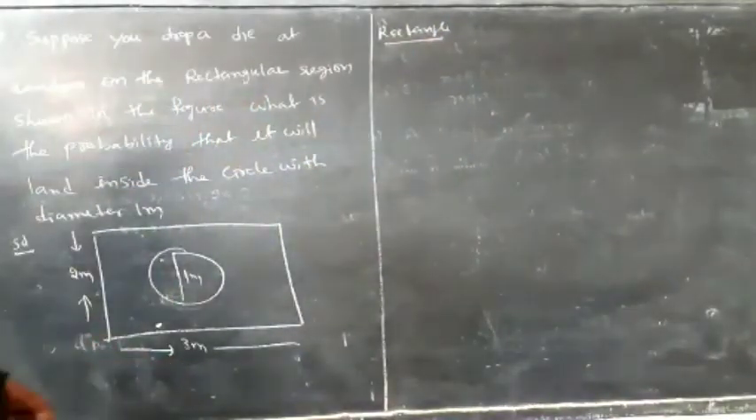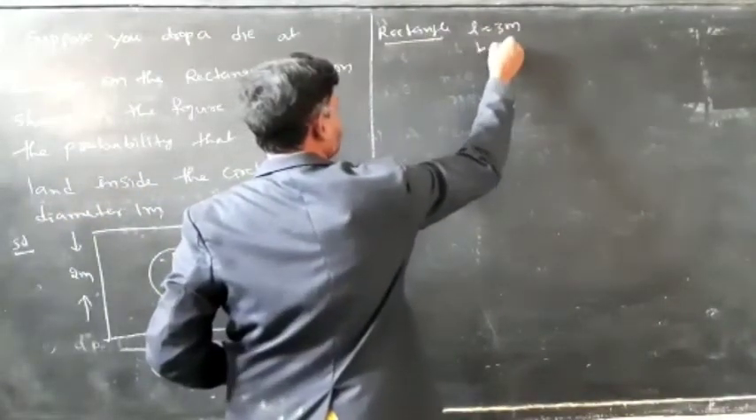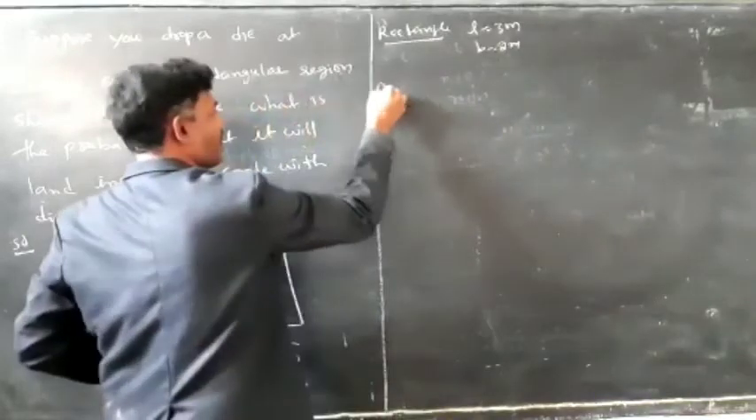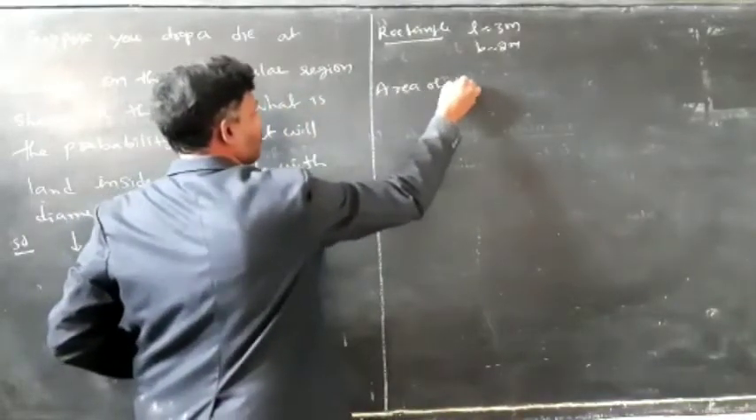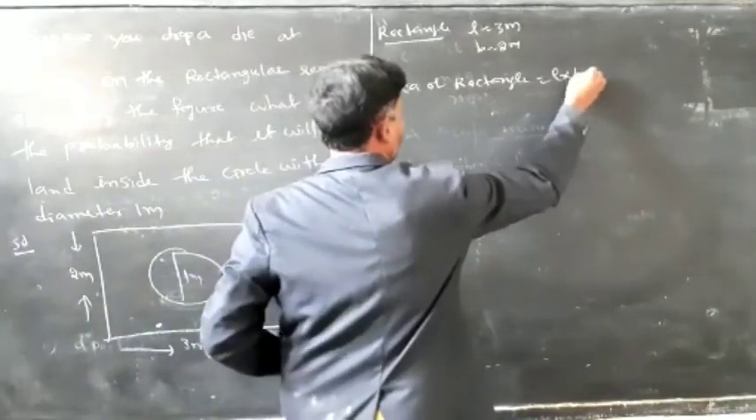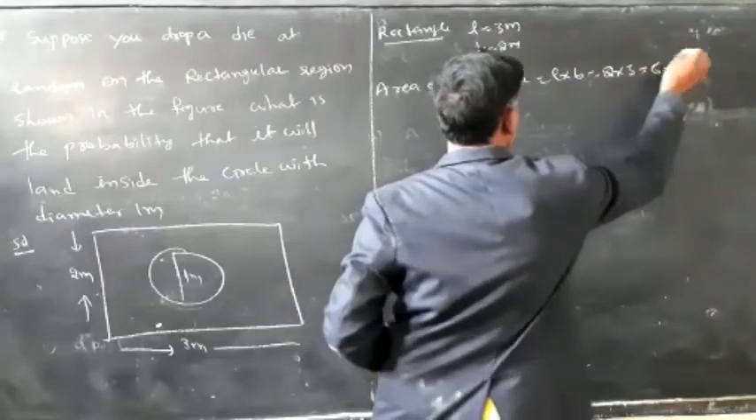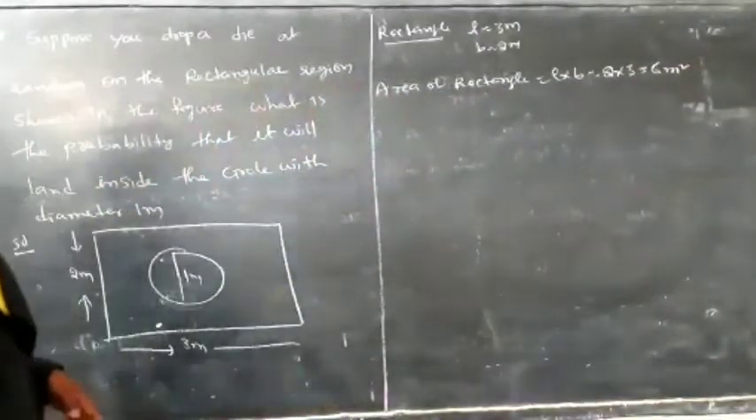Rectangle. What is the length here? L is equal to 3 meters and breadth is equal to 2 meters. Area of rectangle is equal to L into B is equal to 2 into 3 is equal to 6 meters square.